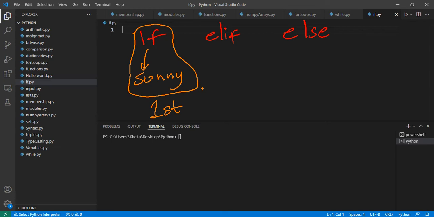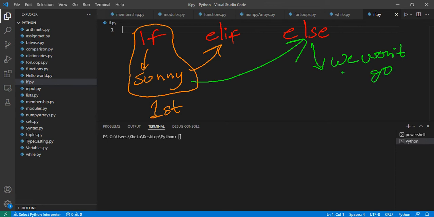Now the second check, if you want to check for another specific condition, would come to else if. But if we want to group all of the other conditions without even naming them, we just jump straight to else. So if it's sunny, I'll take you out to the beach. If it's not, then we won't go. But in between, if you want to actually specify all of the other conditions that would stop us from going to the beach, then you'd come to else if.